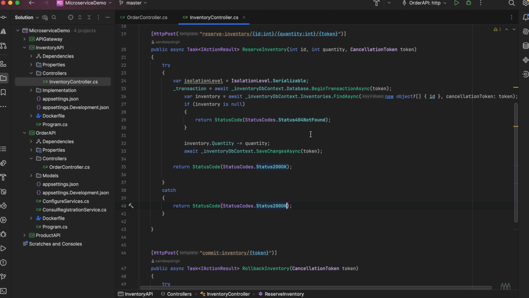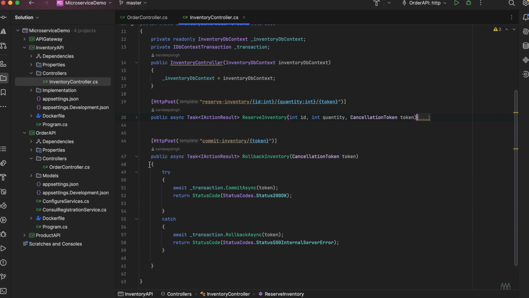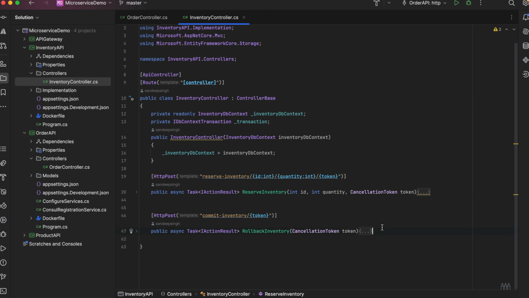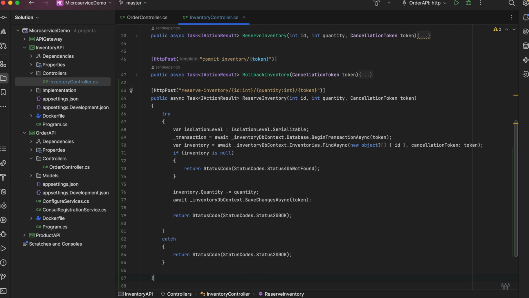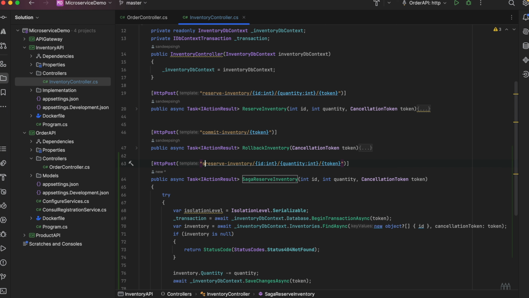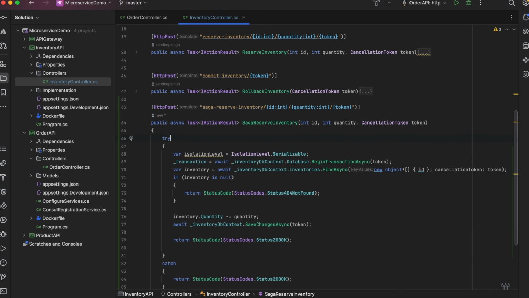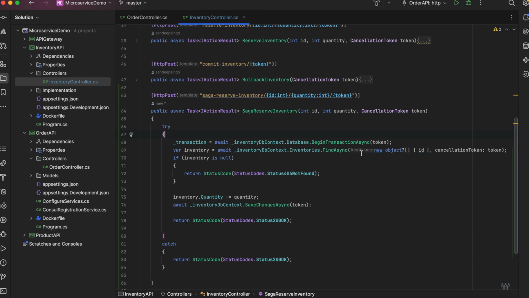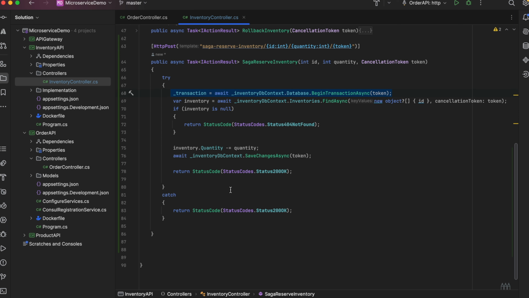We have the controller. We will not be touching this code. Let me create another one. Let me copy this one. This is okay. So we have a saga. Yeah, we can keep the same name, that doesn't matter. Let's call it saga reserve. Okay, here let's delete this one. We don't need this kind of transaction because we would be committing it.